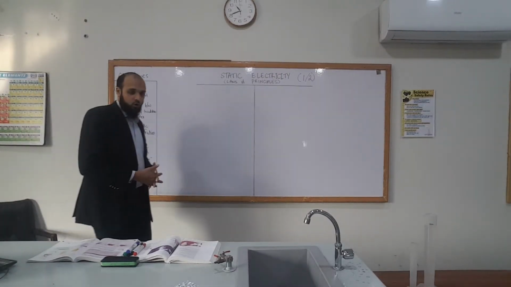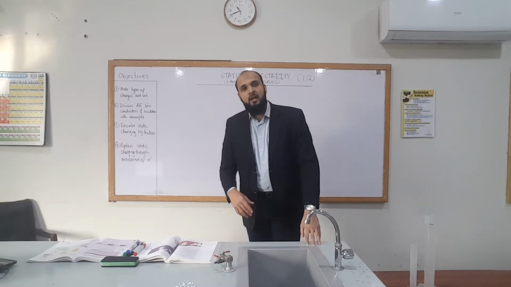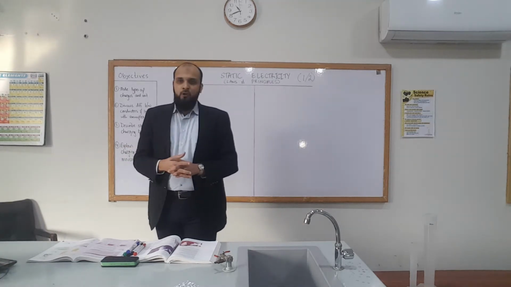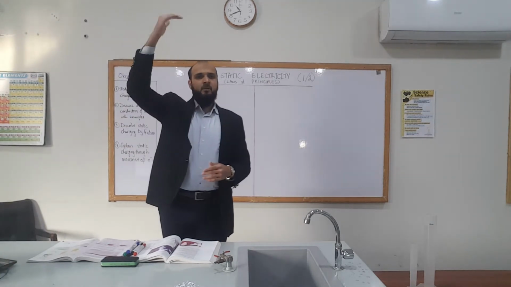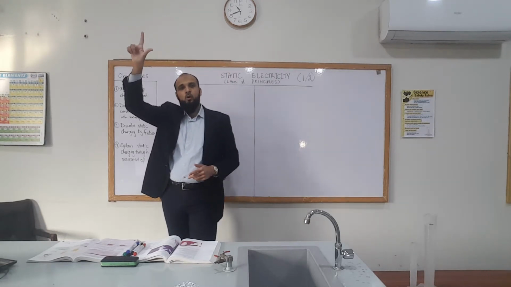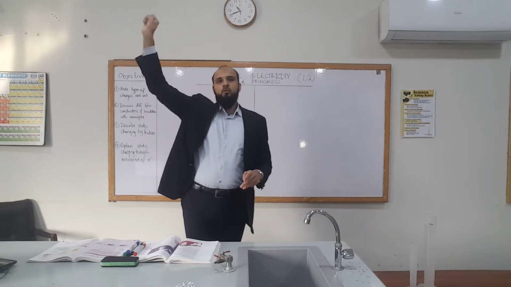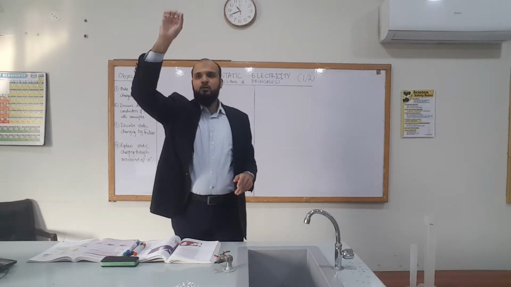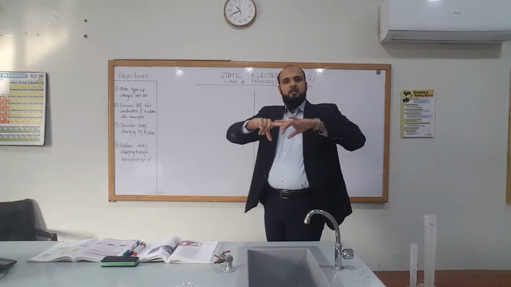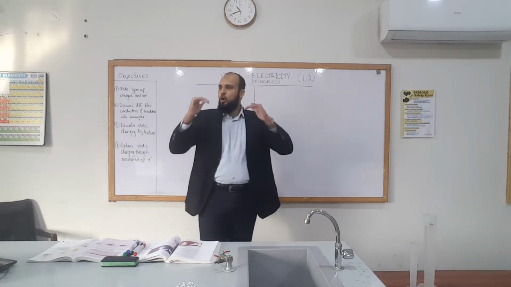Right. So I was telling you, in physics as a whole, we've got 7 units, right? We start off with measurement, we go on to Newtonian physics, we go on to energy and thermal physics, we move on to waves. Now we're moving on to the next topic. Okay? The next topic is electricity and magnetism. So it's an entire unit with a number of chapters or subtopics in it.